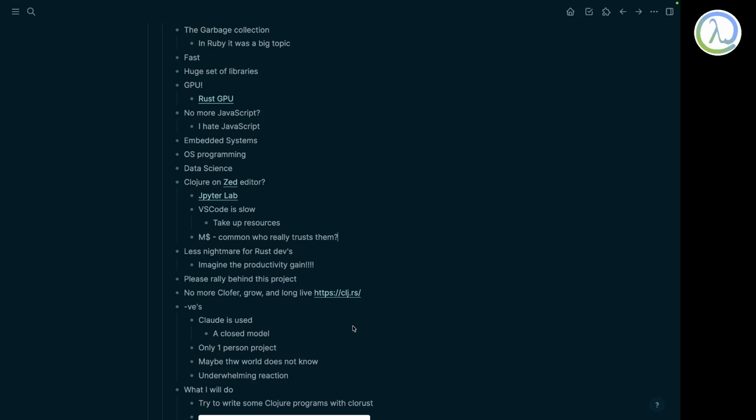They just want money. They don't think about the holistic development of humanity like Richard Stallman does. It could also be good for Rust people, because less nightmare for Rust devs. Maybe in future I'll put a video on this channel on the Rust book. They call it the book.